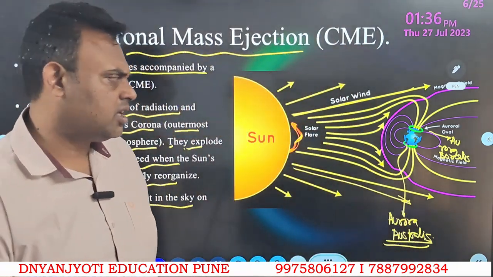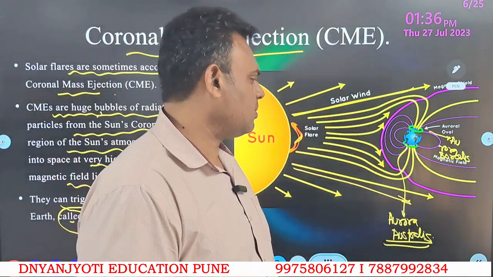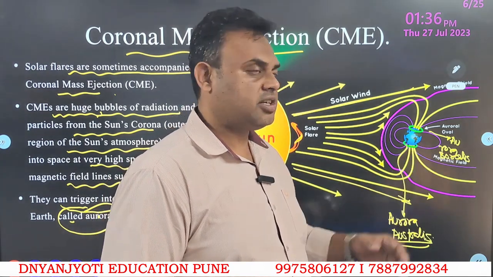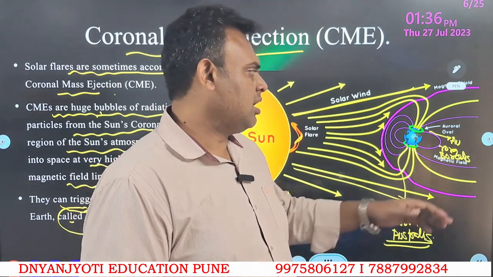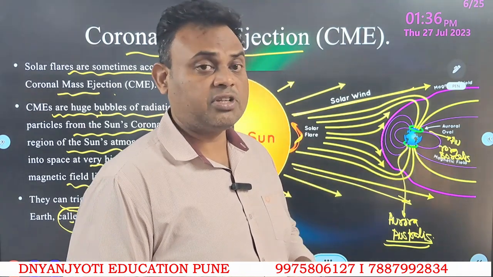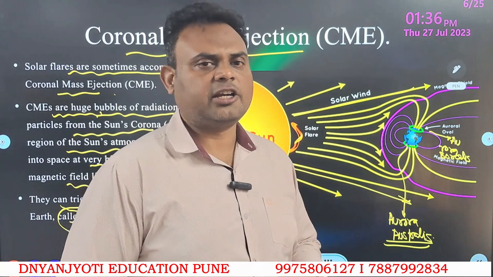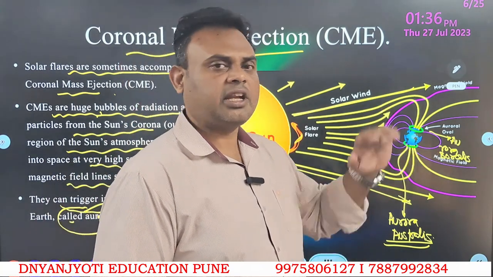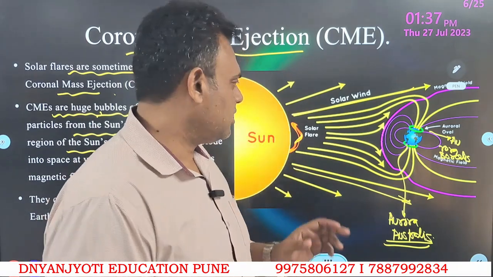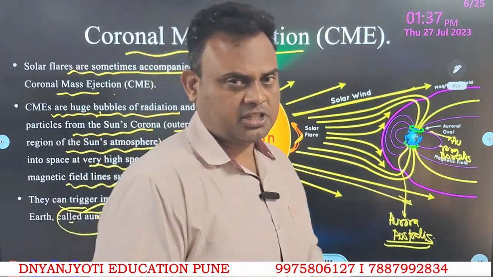To give you the shortest possible understanding, these are very beautiful patterns of ionizing gases that can be observed in higher latitude regions such as Norway or Antarctica, and the pattern can be observed in the sky. These are due to the coronal mass ejection.